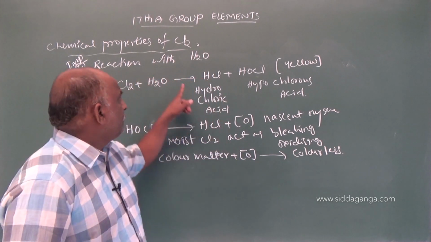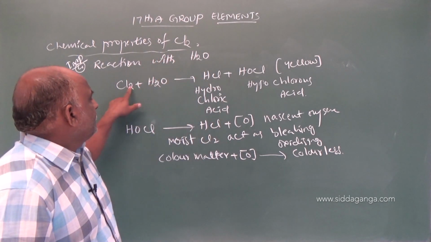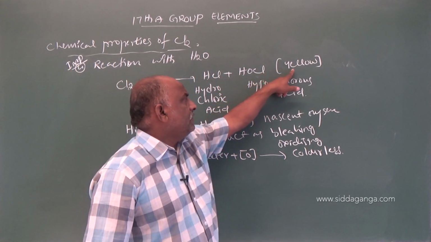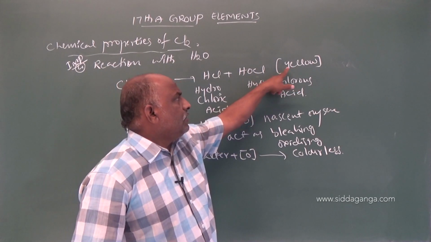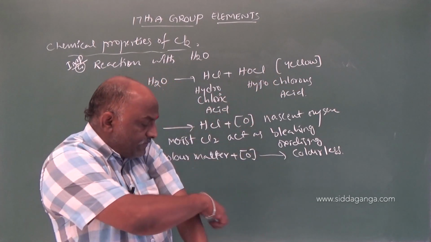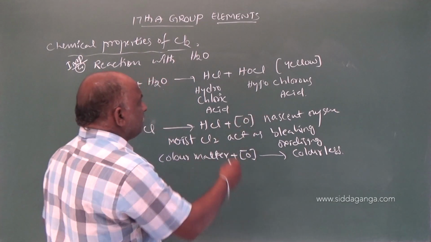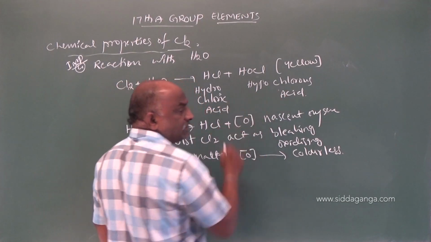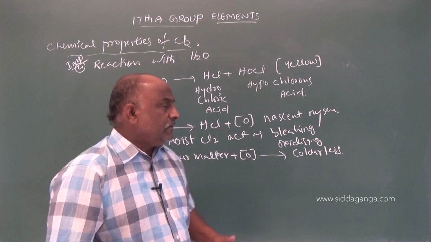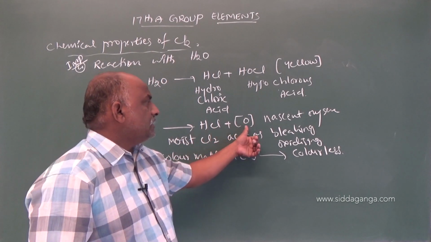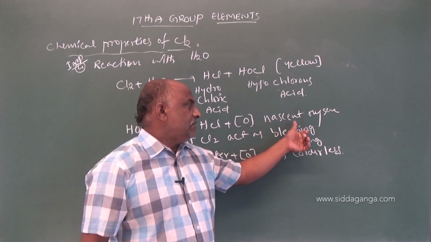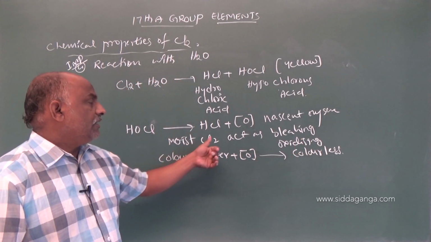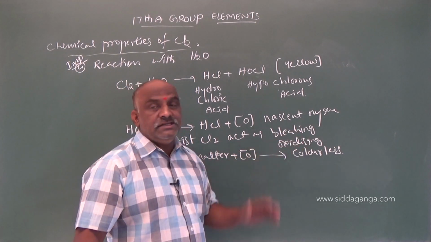Clear. So the action with water: Cl2 plus H2O gives rise to HCl plus HOCl, which appears in what color? It is yellow. This water is called chlorine water. Freshly prepared chlorine water contains hydrochloric acid plus hypochlorous acid. Hypochlorous acid is unstable; for stability, it decomposes to liberate nascent oxygen. Nascent oxygen acts as a bleaching agent and oxidizing agent. Due to that reason, moist chlorine acts as a bleaching and oxidizing agent.